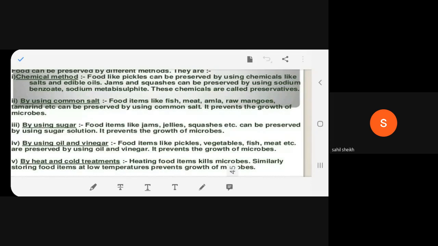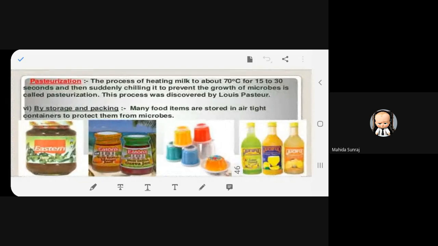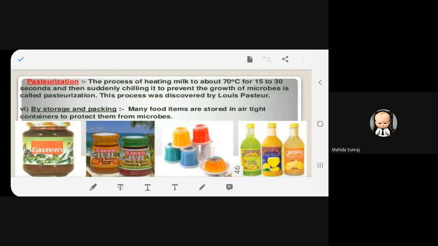The milk is boiled, and then after coming to room temperature, we put it in the fridge. So it is hot treatment and cold treatment, so that the milk is not spoiled, isn't it?